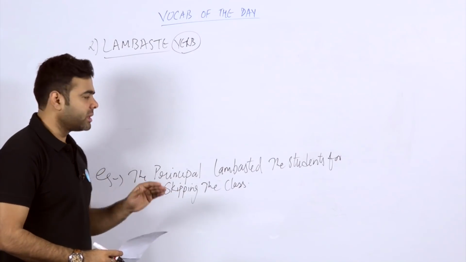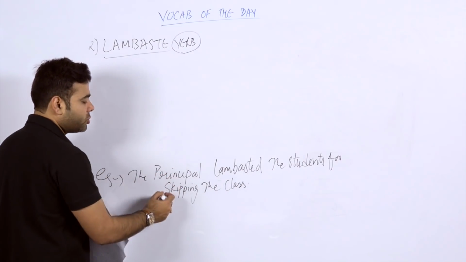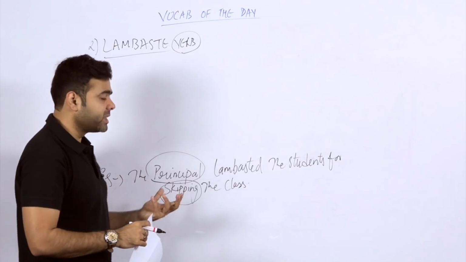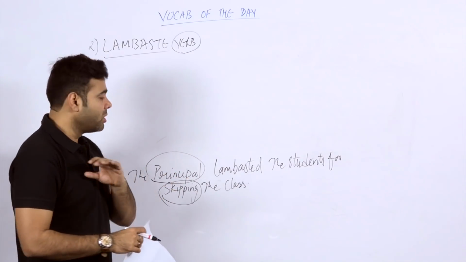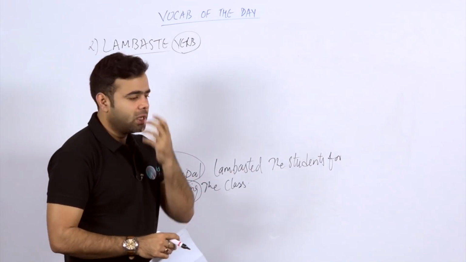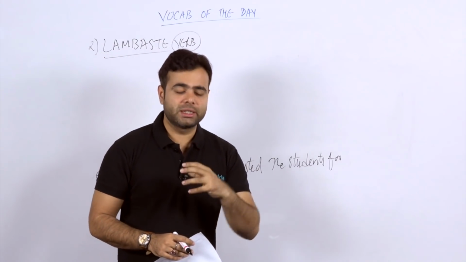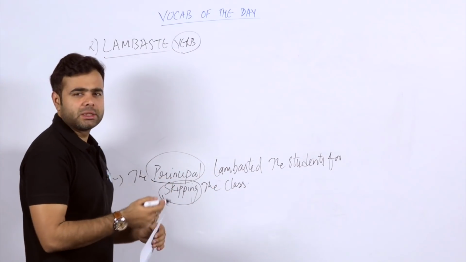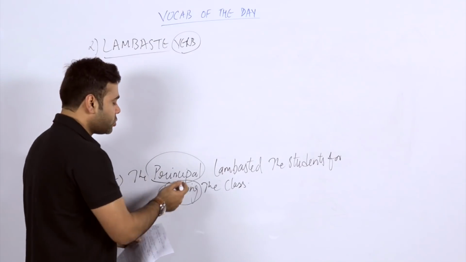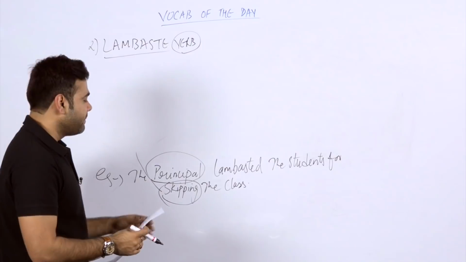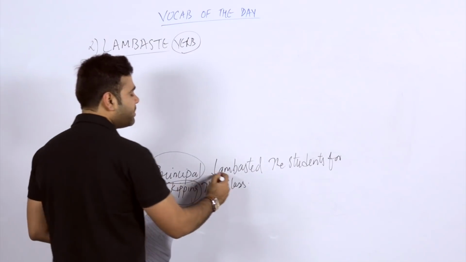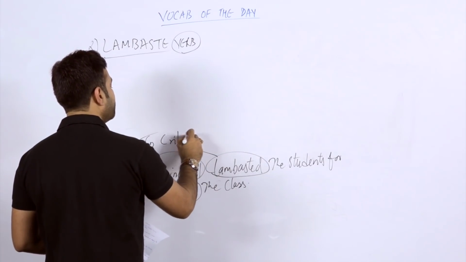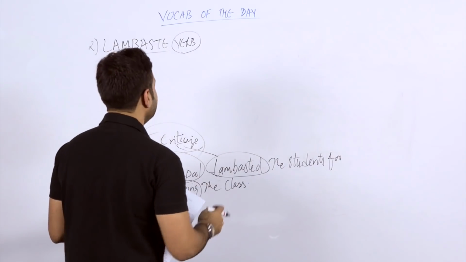Now what do we understand by this particular sentence? If, suppose, the students are skipping the class, for sure the principal must not be praising those students. Obviously, if you are skipping the class, there is no reason or condition behind this particular task which you have done. Many times students do believe in bunking the class. They don't want to attend the classes. Obviously, the teachers and principals and the guardians scold them. So scolding is the correct condition. So skipping the class and the principal is lambasting them. So obviously someone is criticizing them in some form. So criticize is the real meaning of this particular word.